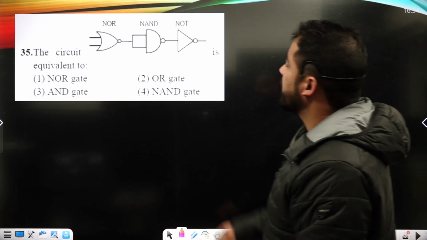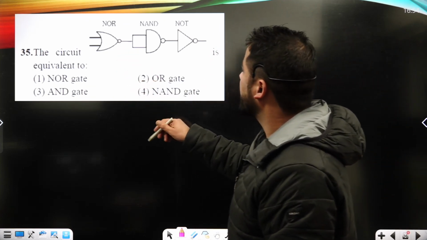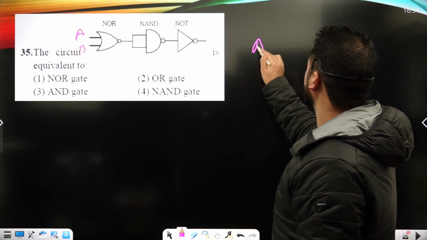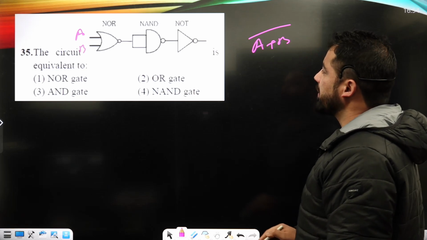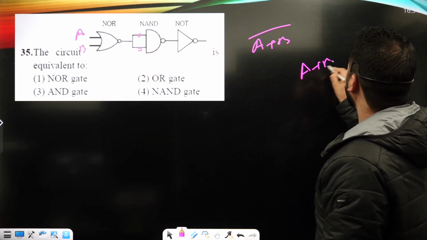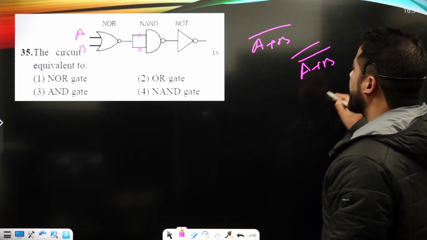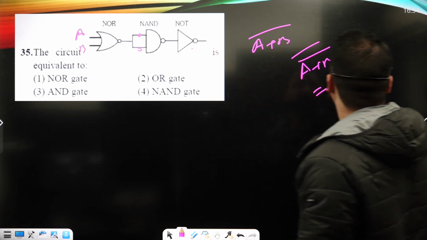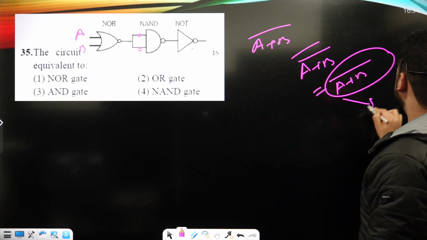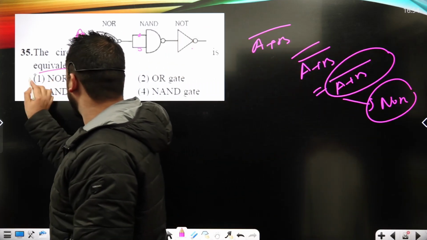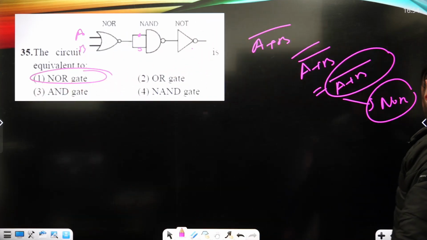Question next. Here it is a NOR gate, okay? Suppose these are inputs A and B, that's A plus B, whole complement. Same input, it will just behave like a NOT gate, that's A complement, whole complement. Here, again A plus B, okay. Now this is a NOT gate, and this algebra is again for the NOR gate, okay. It basically behaves like a NOR gate here.